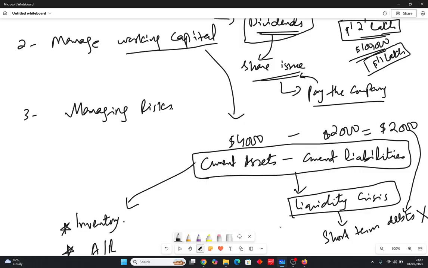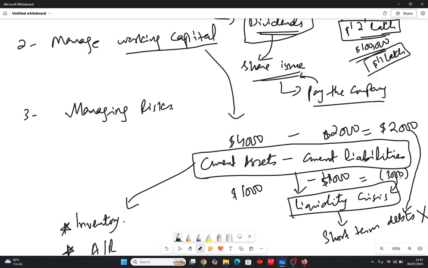Sir, what if you are not able to pay the short-term debts? Because obviously the situation could be worsened. Maybe you could have $1,000 of current assets, and you might have $4,000 of current liabilities. Sorry, I have written it down opposite. So I have to write down 1,000 over here, and I have to write down 4,000. So this could also be a situation that your current assets are less and your current liabilities are more. So you are going 3,000 in negative. So what will happen because of this? There will be a liquidity crisis. That means the business will not be able to pay its short-term debts, the short-term liabilities, the short-term obligations.